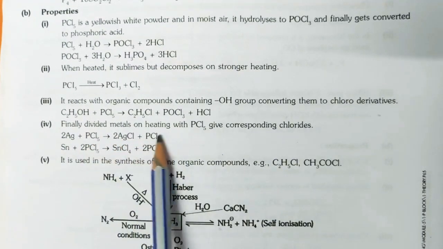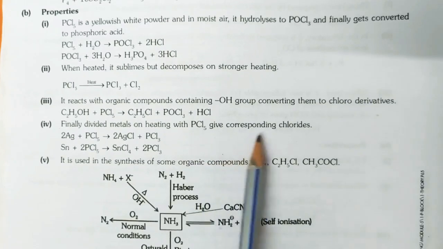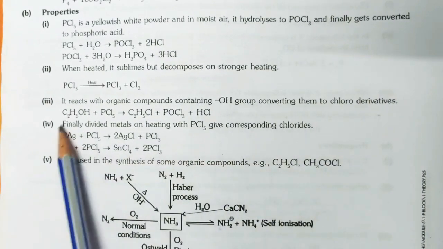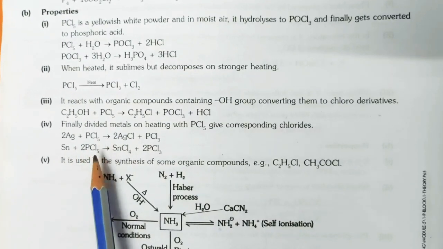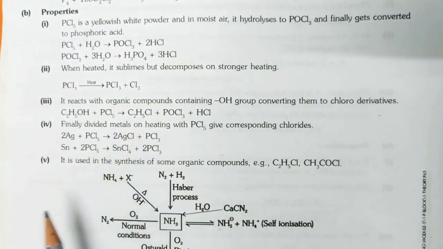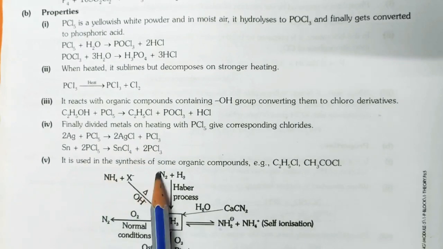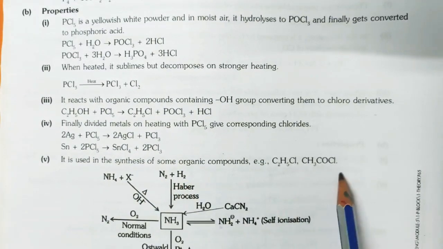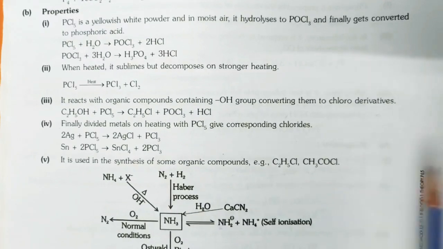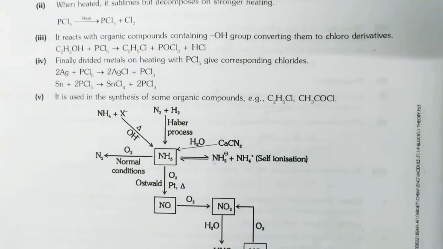Finely divided metals on heating with PCl5 give corresponding chlorides. Finely divided metals like silver and tin when reacting with PCl5 give you these products. It is used in the synthesis of some organic compounds, chloroethane, acetyl chloride. Okay, another compounds are here.